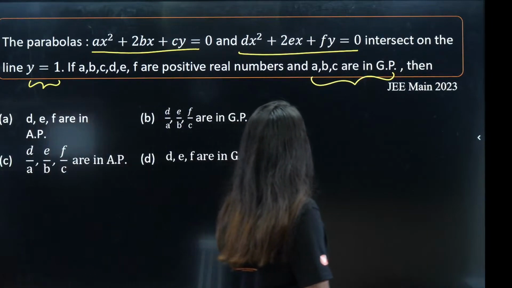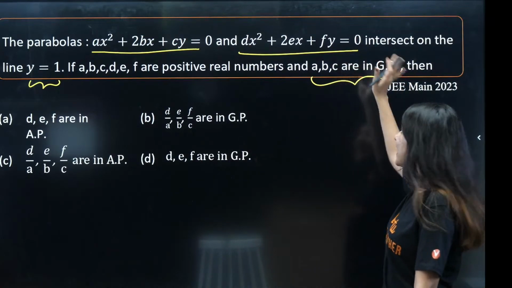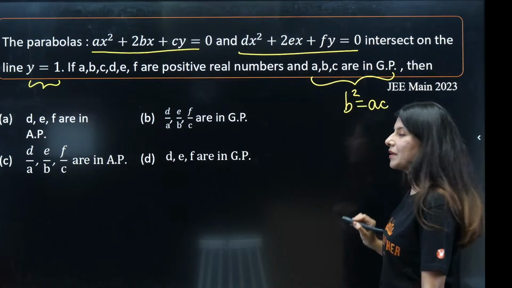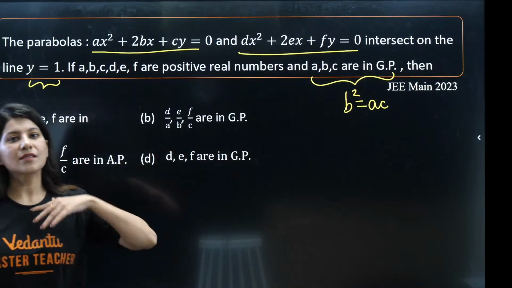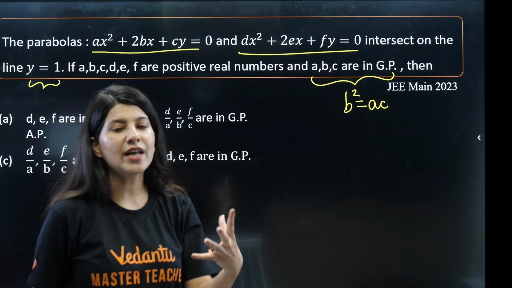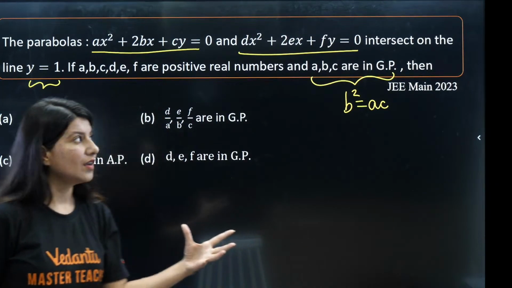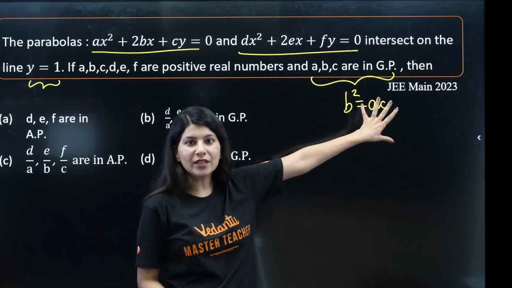ठीक है? So A, B, C are in GP. So this is very easy. I know this, that everybody can write B square is equals to AC. Right? Majority of the times mathematics is only about processing the information given. So B square is equals to AC, this piece of information sorted.